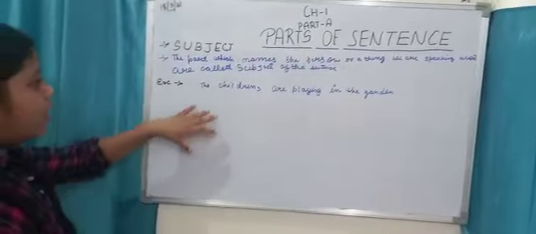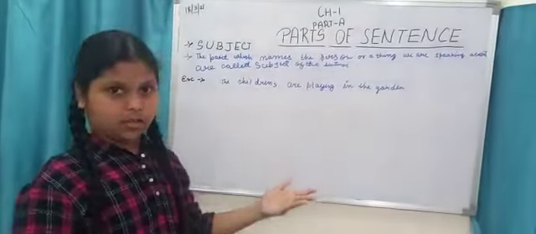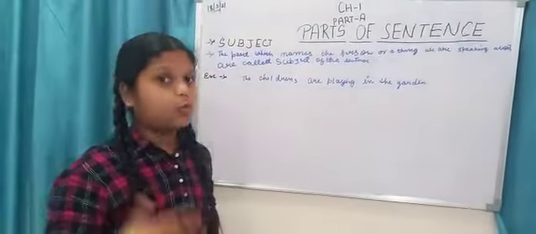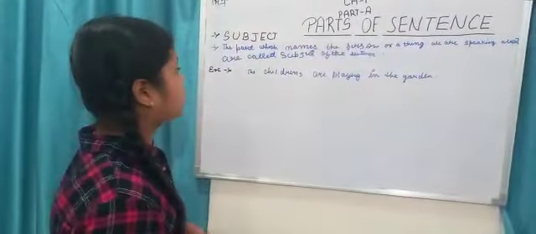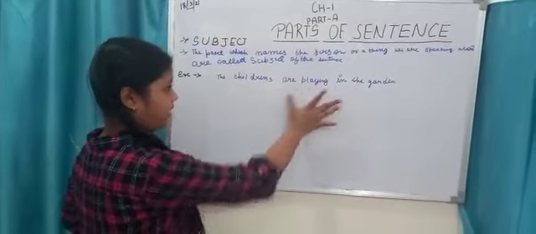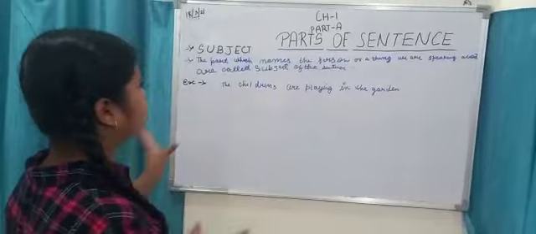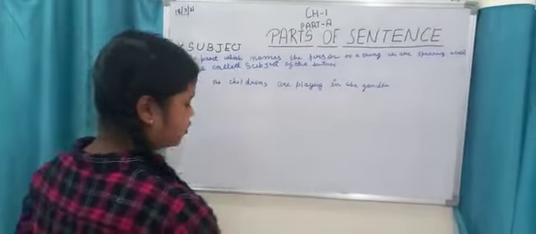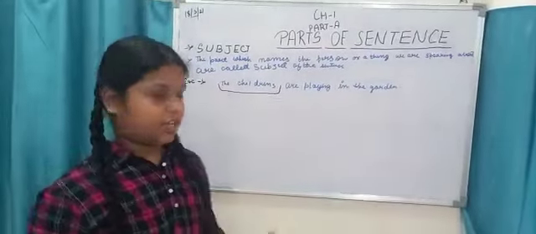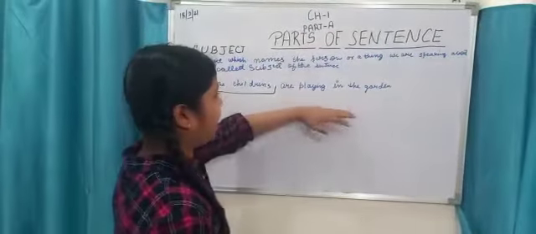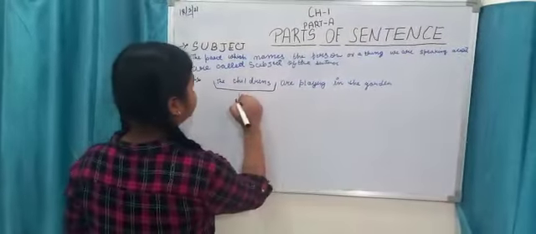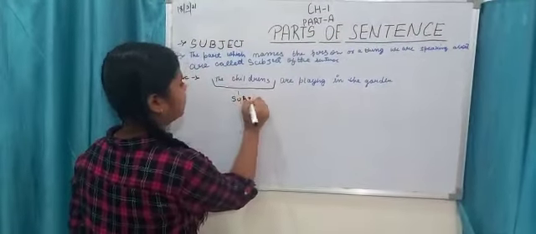So here, what are the children doing? The subject usually answers a question: what are the children doing? The children are playing. So here, the children are the doer, or the children are doing the action. Playing in the garden is done by whom? By the children. So it is our subject.